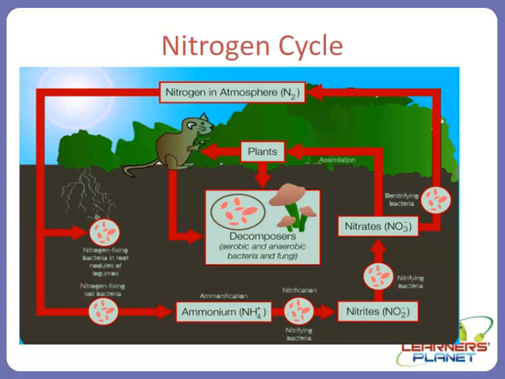Now, let us summarize this entire cycle with the help of this diagram. The first block here is showing the nitrogen in the atmosphere. So, in the atmosphere, nitrogen is present in the N2 form. Now, what will happen? You can see the plants over here. Leguminous plants have nitrogen fixing bacteria in the roots. The example was Rhizobium. Besides this, there are certain other soil bacteria like cyanobacteria present in the soil.